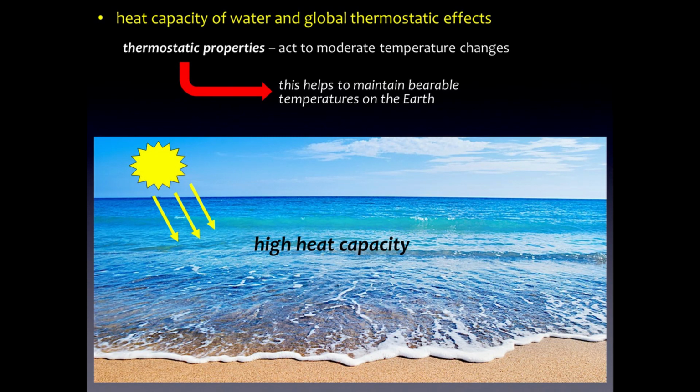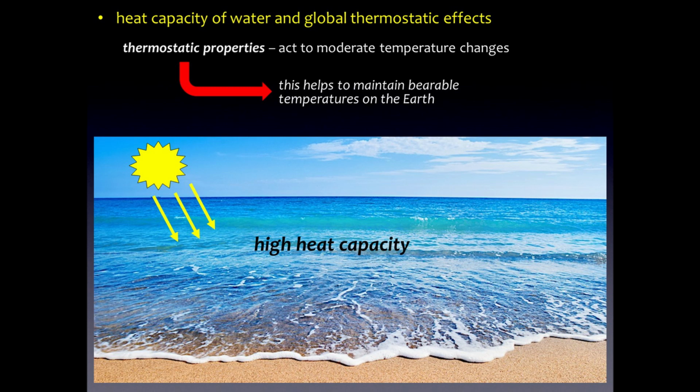So the fact that water has a high heat capacity is important in terms of the globe and how heat is distributed around the globe. We'll see in subsequent lectures that there is an uneven heating of the world's oceans due to the way the sun hits the earth at particular locations. But because water has such a high heat capacity, because it takes a lot to either raise or lower its temperature, it's really important in helping to moderate temperature changes on the globe.